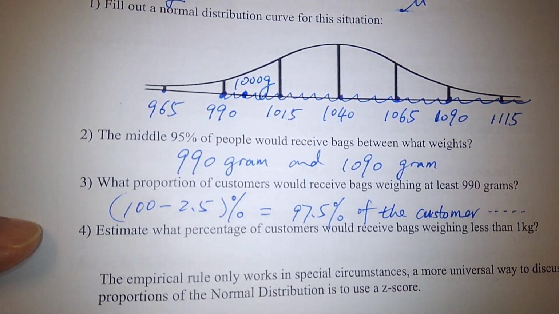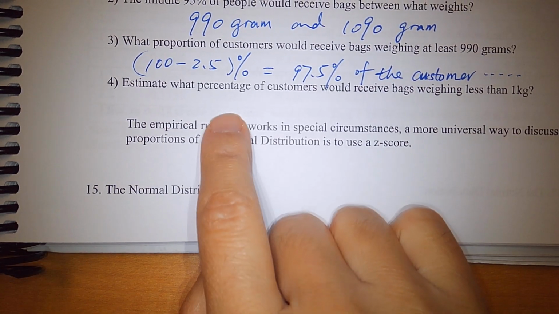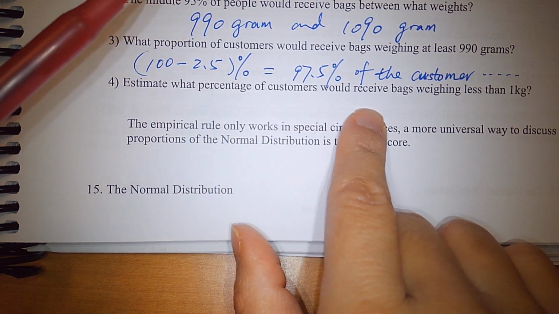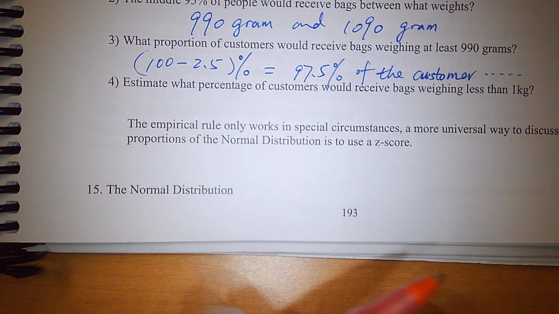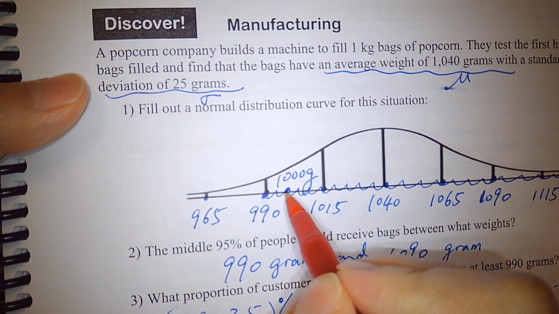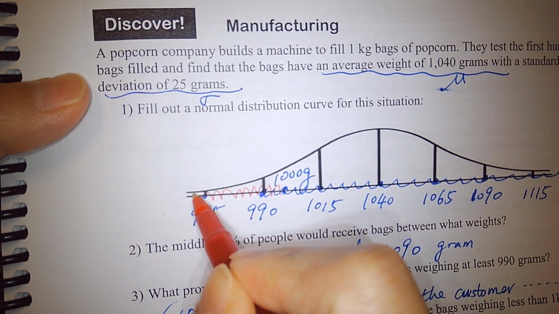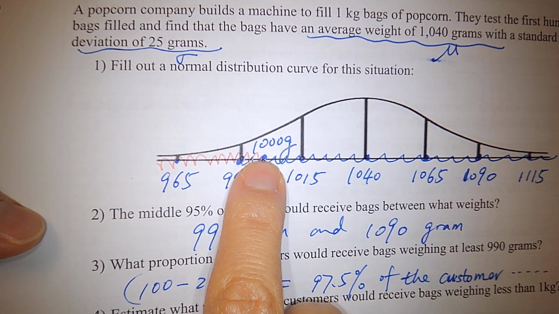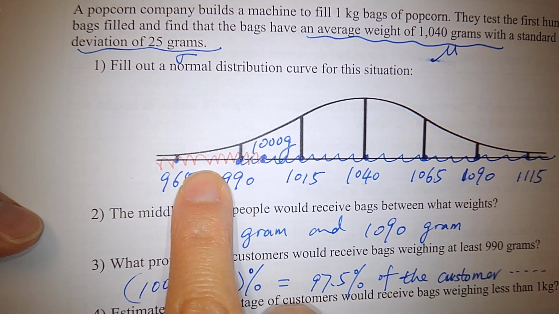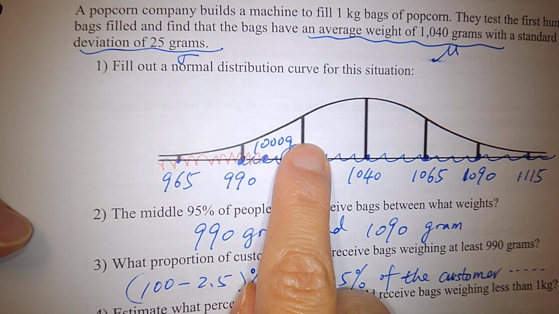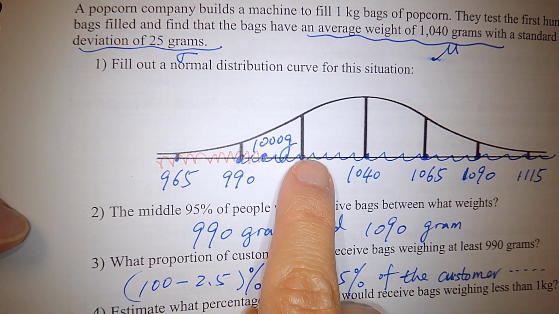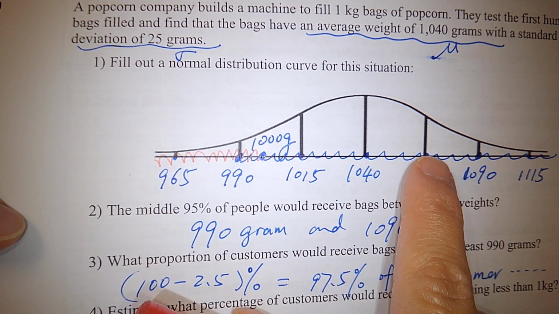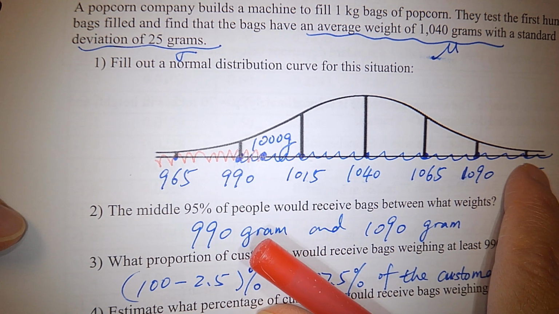Okay, we want to compute the percentage of customers who would receive bags less than 1,000 grams. So what is the percent of customers who will receive bags less than 1,000 grams? Does this 1,000 grams fall on any specific data values? No, okay?